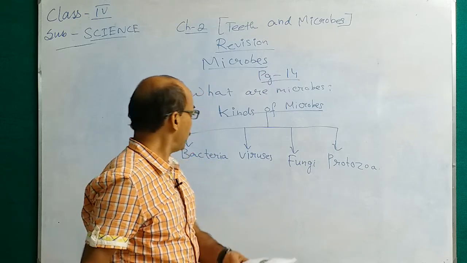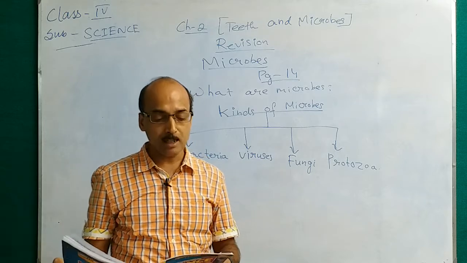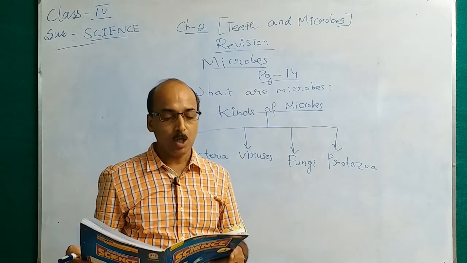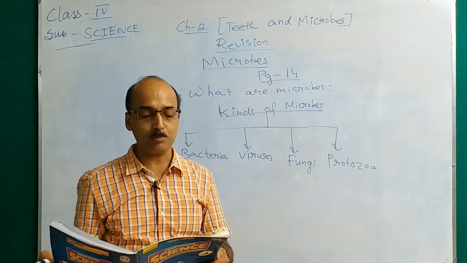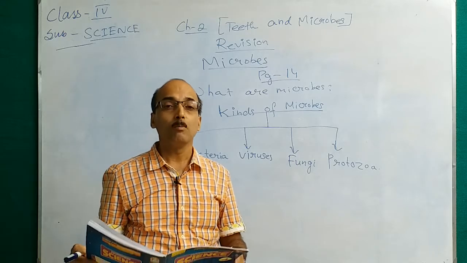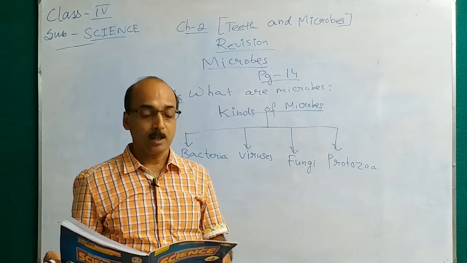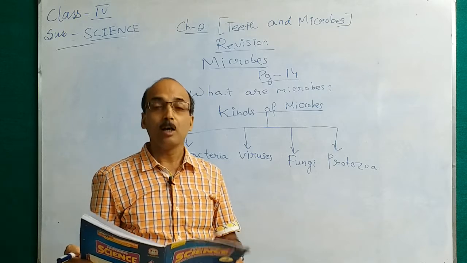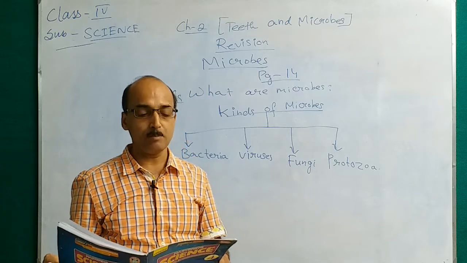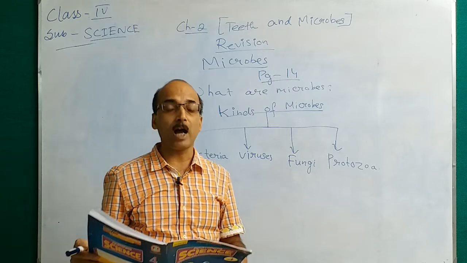So what are bacteria? Let us see. Bacteria are single celled microbes and can be of varying shapes like rod shaped, spherical, comma shaped or spiral. Next is virus.